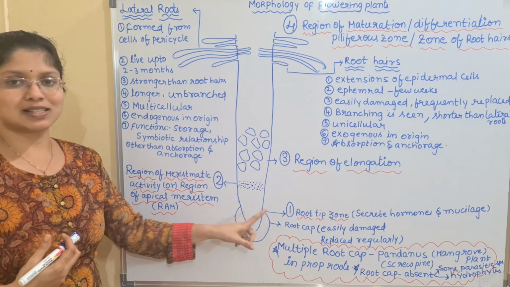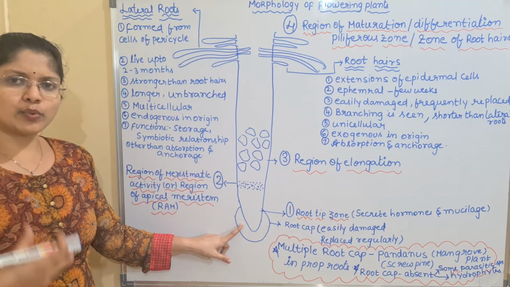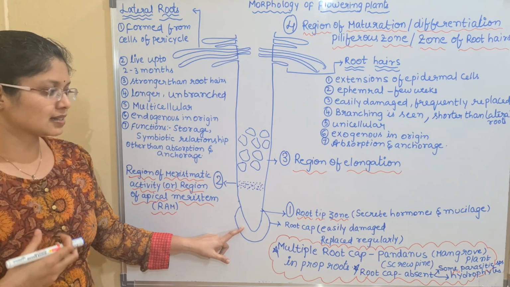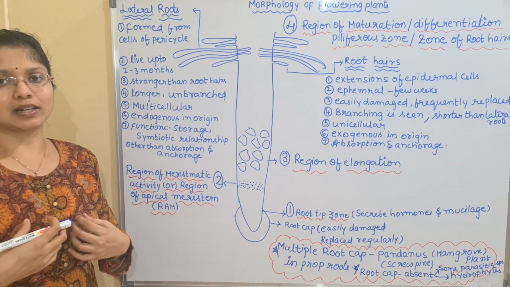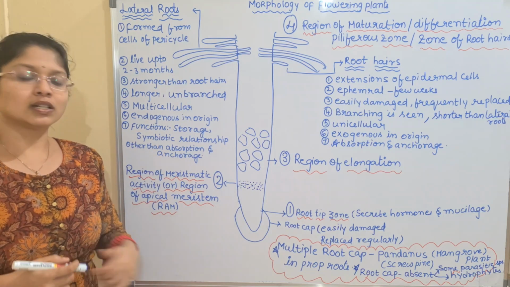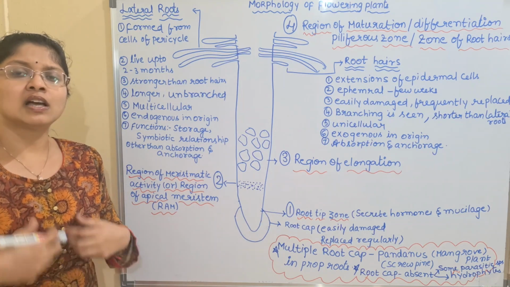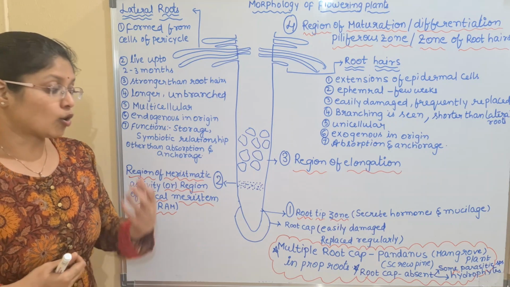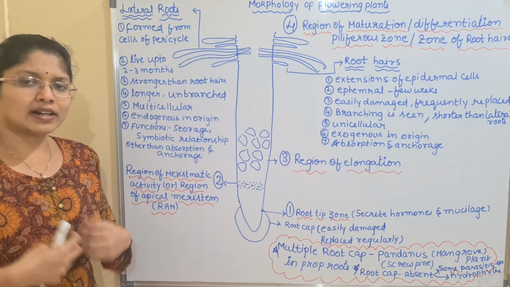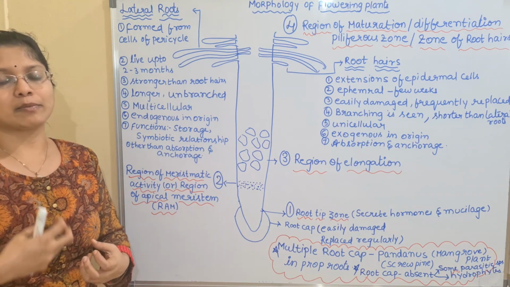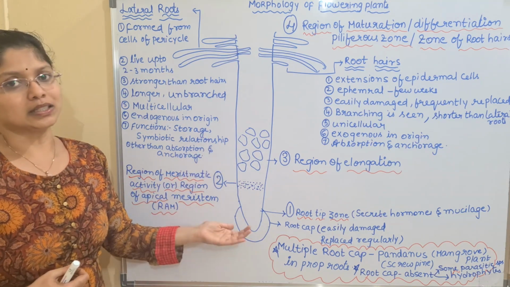This root cap is produced from the root cells, and this structure is frequently removed, or you can say it is easily damaged, and hence it has to be replaced regularly. Why? Because with the penetration of the root tip, it is mainly damaged. In order to prevent damage to the root tip, this root cap is present, and when it is worn out, it is removed, and a new root cap again replaces it at the root tip region.